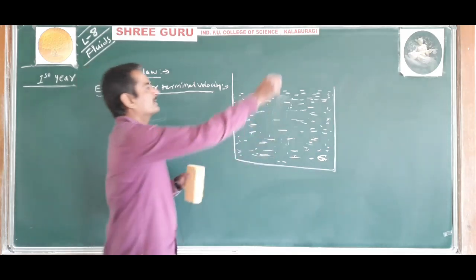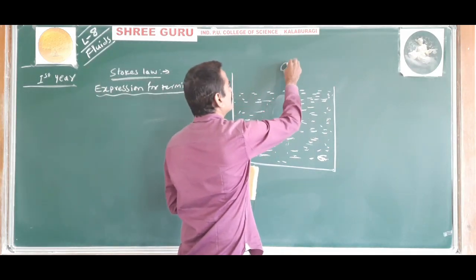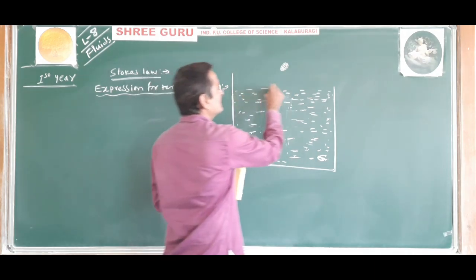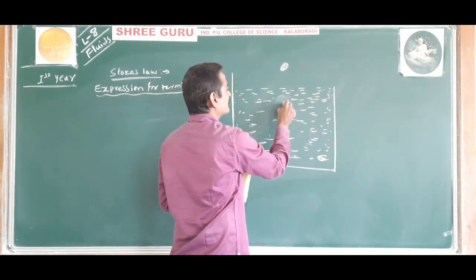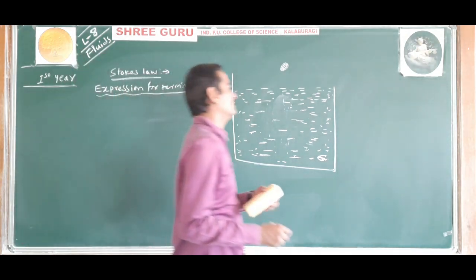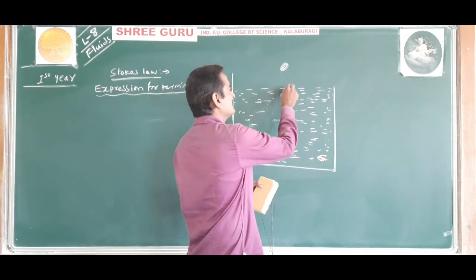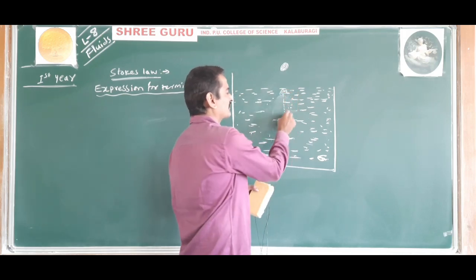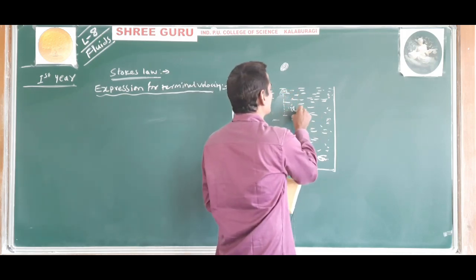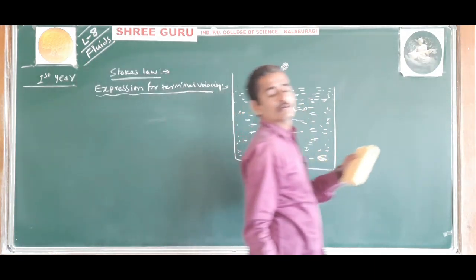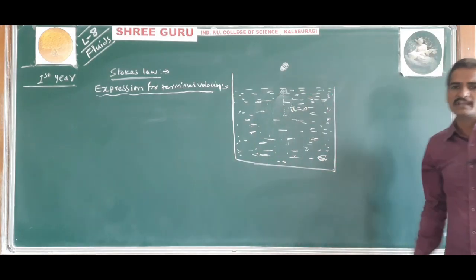When a metallic sphere falls through a liquid, initially the sphere will move with acceleration.